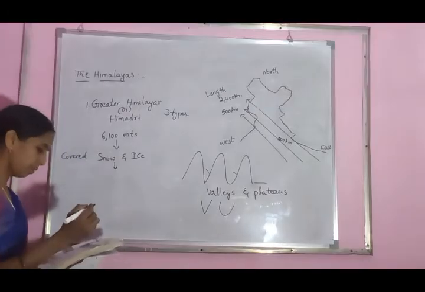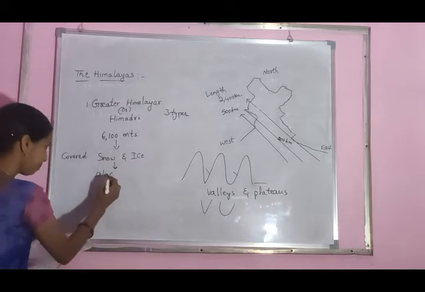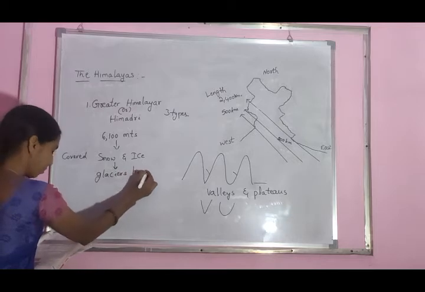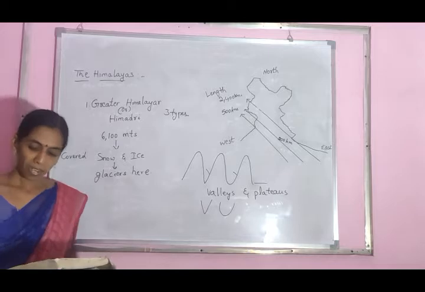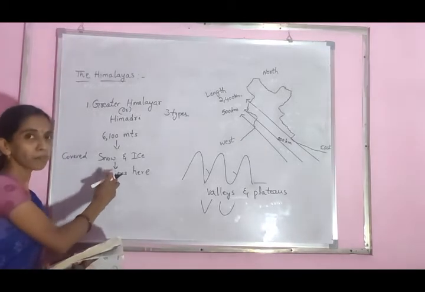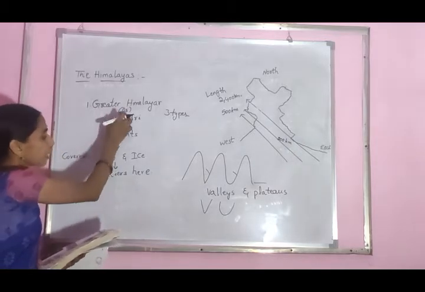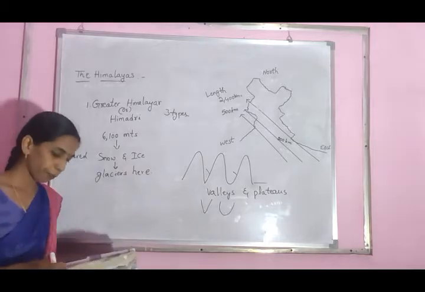Glaciers means huge masses of ice and snow. So in the Greater Himalayas, glaciers are also located.